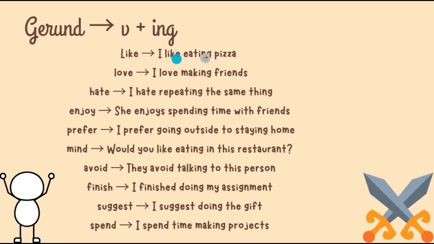Like here, I like eating. Here, eating is the verb, and ing we added because the verb like should have verb after it in ing form. Okay, I like eating pizza.